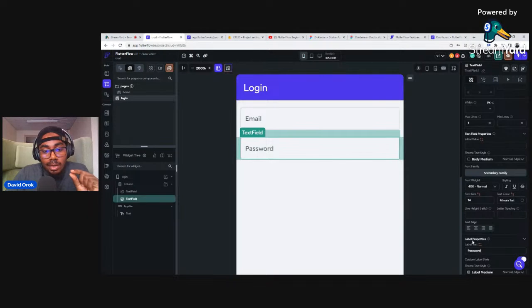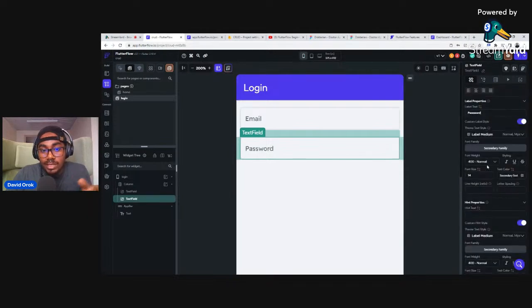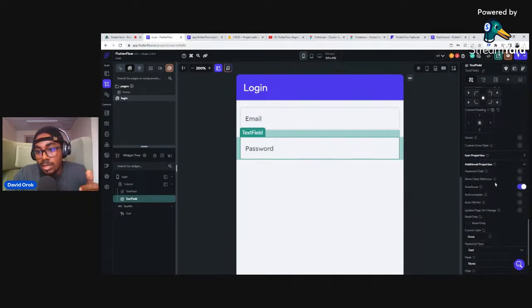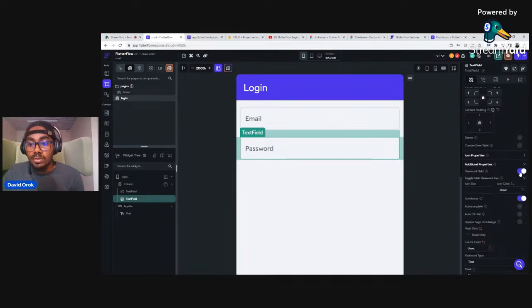Nice. Now, when something is a password, you need to tell FlutterFlow that this particular text field is a password. So you scroll down, and then you will see something here that says password field. So you need to go ahead and click on password field, and that's it. And then if it's a password field, it needs to have the toggle button for password, right?